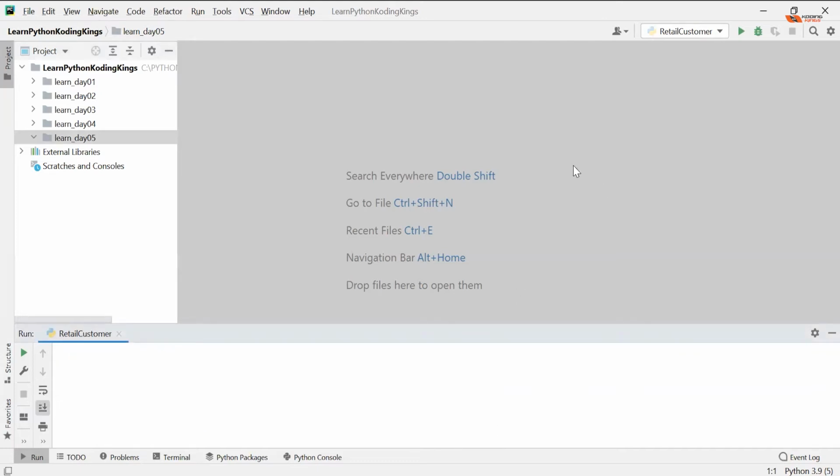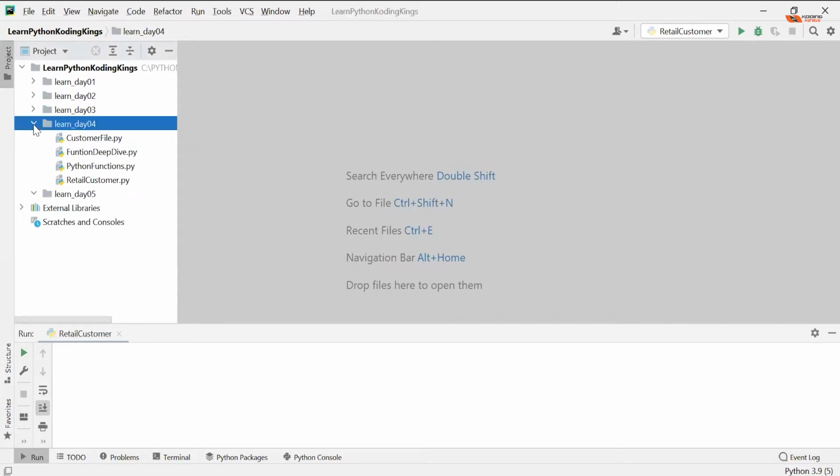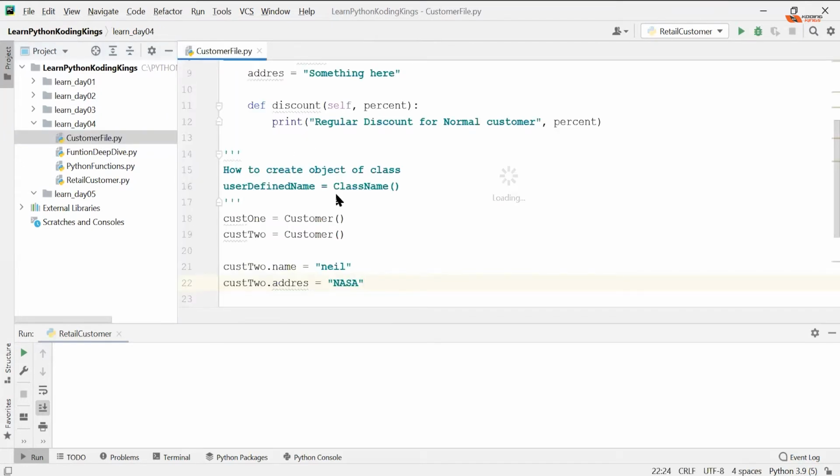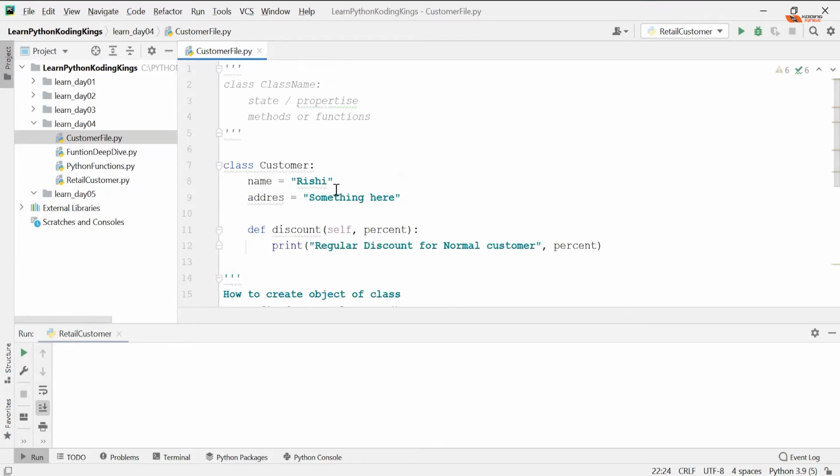So what are we trying to do actually? What did we do up to this point? So we created a class system. Okay, is there any question? Is there any question on class creation? Like we created a class yesterday, a customer file like this. We're going to do that today also. We'll create a class and we'll take forward our discussion.